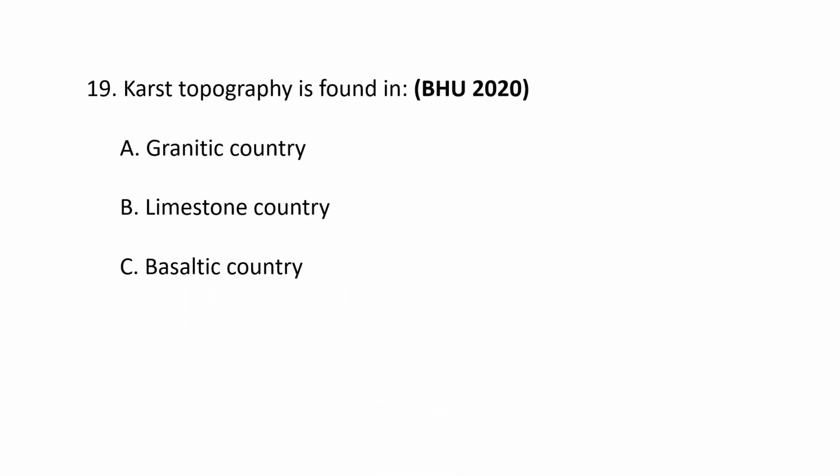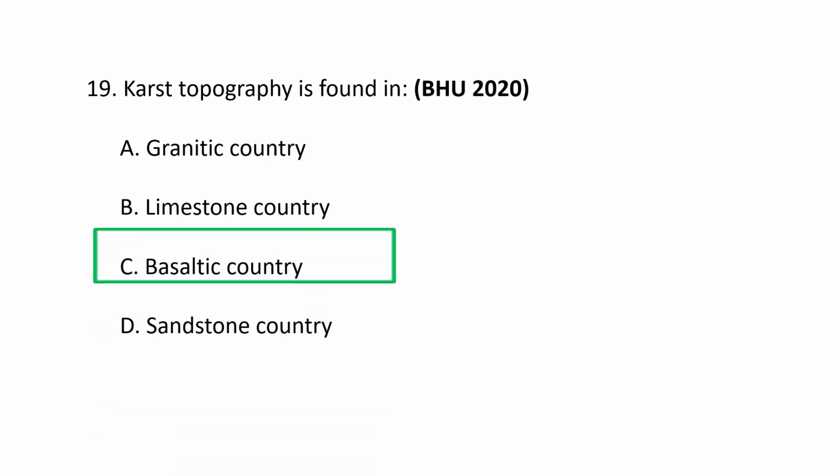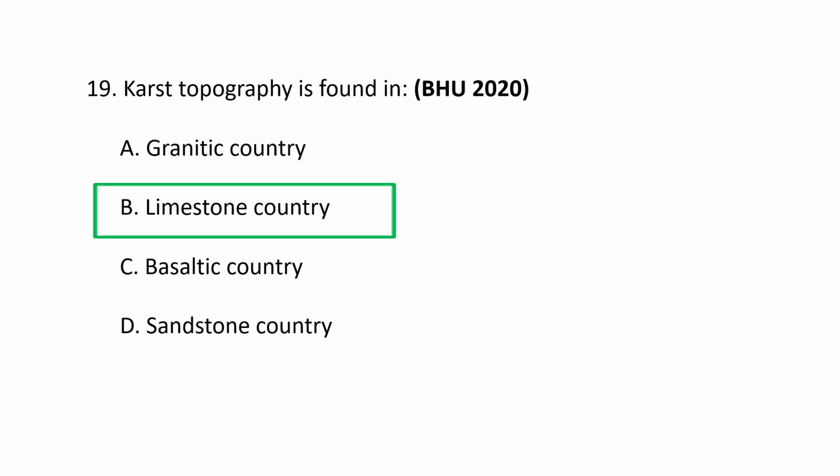Next question. Karst topography is found in: A. granitic country, B. limestone country, C. basaltic country, and D. sandstone country. Karst topography is typically found in regions underlain by soluble rocks like limestone, and these are characterized by features formed by the dissolution of these rocks, such as sinkholes, caves, and underground drainage systems. The term karst originates from the Karst plateau in Europe, known for its distinctive limestone formation. So karst topography is found in B, limestone country, which is the correct option.